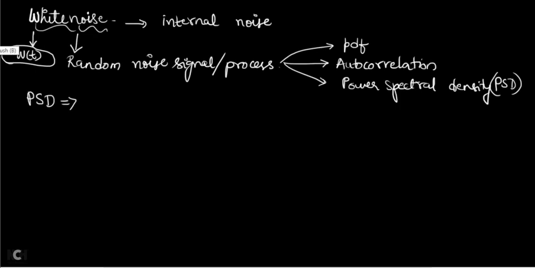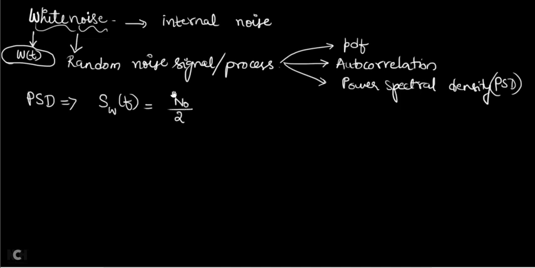Now for power spectral density, we can write it as capital S_W of f. Capital S stands for power spectral density, W means it is the power spectral density of white noise, and f inside the bracket means the power spectral density is always in the frequency domain. So S_W of f is equal to N0 by 2. Please remember there is no derivation for the power spectral density of white noise. You only need to remember this equation: S_W of f, the power spectral density of white noise, is given by N0 divided by 2.